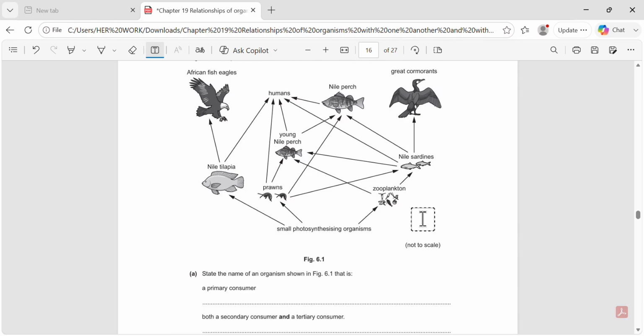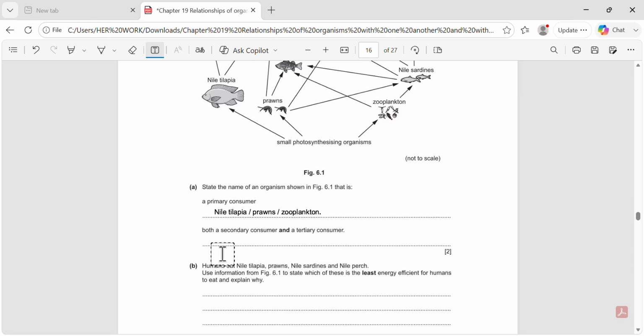To answer the first part, identify the organisms that feed directly on the producers, which are the small photosynthesizing organisms. These include Nile tilapia, prawns, or zooplankton, so any one of these is correct. For the second part, look for an organism that feeds at more than one trophic level. Young Nile perch, or humans all feed at different trophic levels depending on what they eat, so the answer will